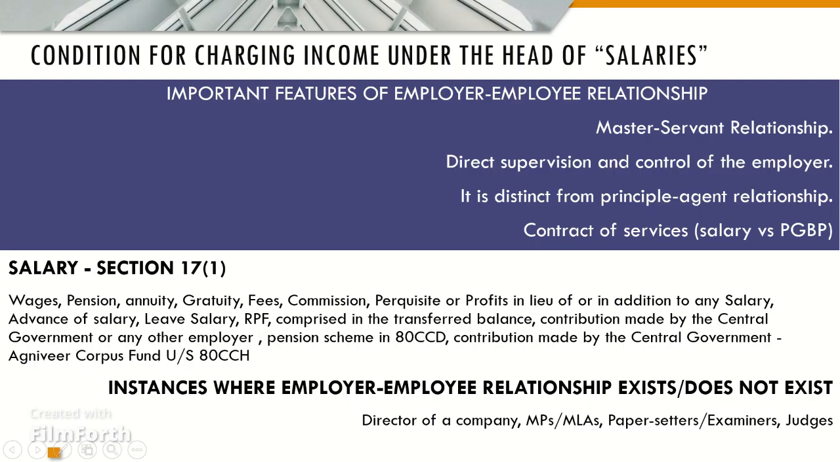Instances where employer and employee relationship exists or does not exist. Director of a company. In the case of a director of a company, employer and employee relationship cannot be presumed but should be ascertained based on the service agreement, if any, executed or the articles of association of the company.